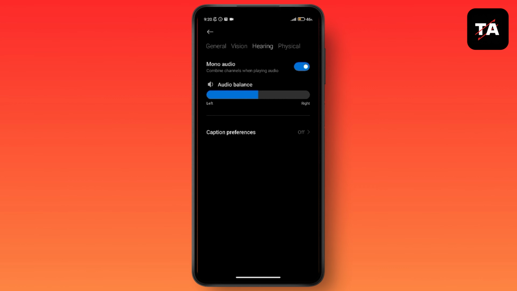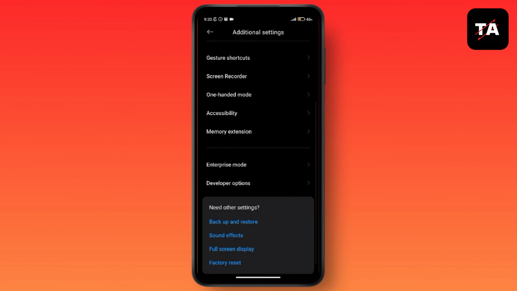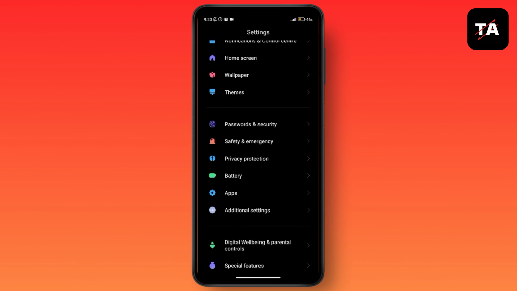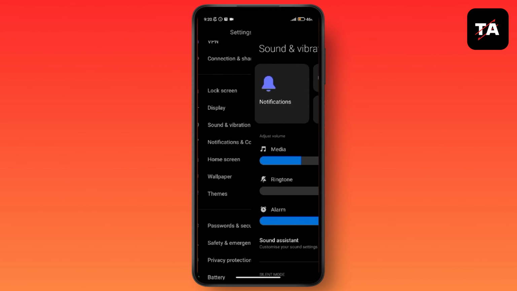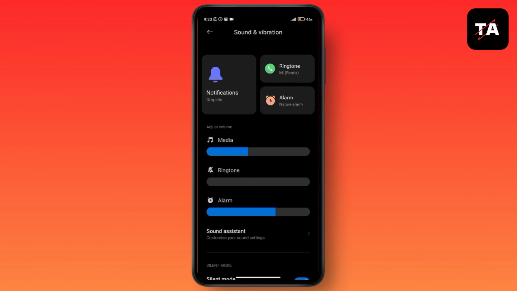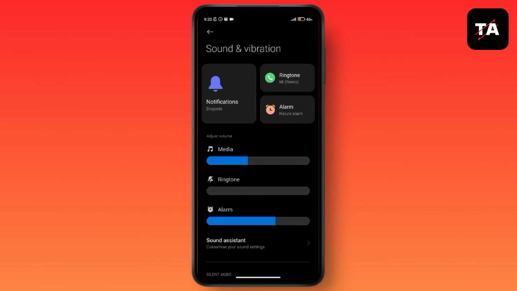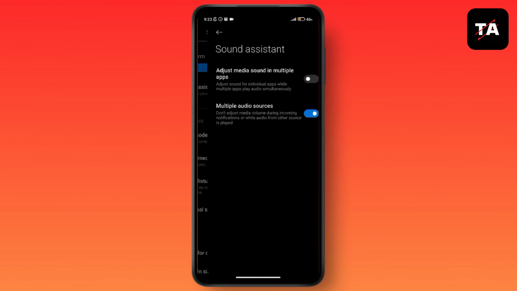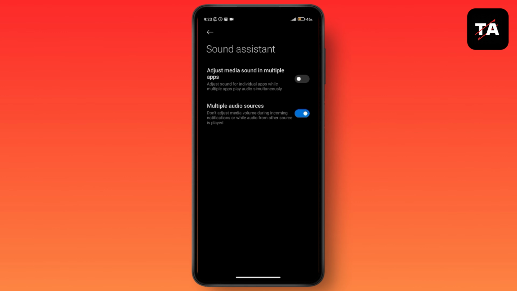Go back to settings and go to sound and vibration. Adjust your volume and go to sound assistant. Turn the first option off and other options on. And that should fix your sound issues on Redmi Note 10 Pro.